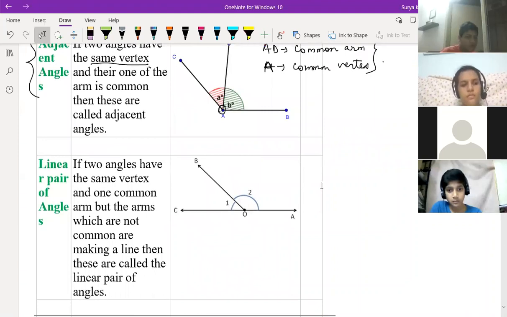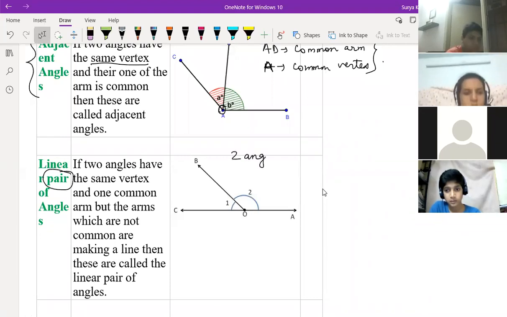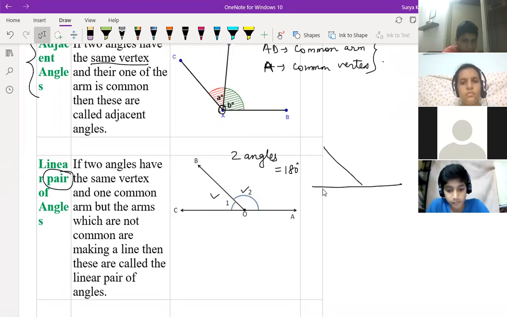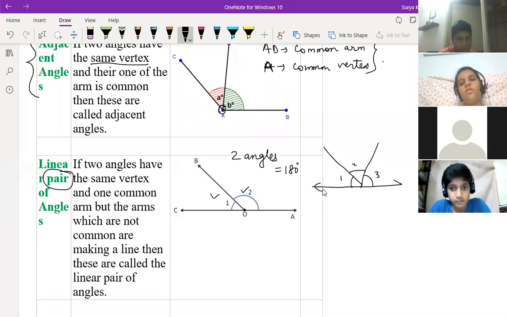Linear pair, everyone knows. On a straight line, a pair means two angles. Two angles sum should be equal to 180°, right? But if I write one line and make three angles, then the three angles' sum should be equal to 180. So what do we call this, if three angles are coming over here? What can we call it?